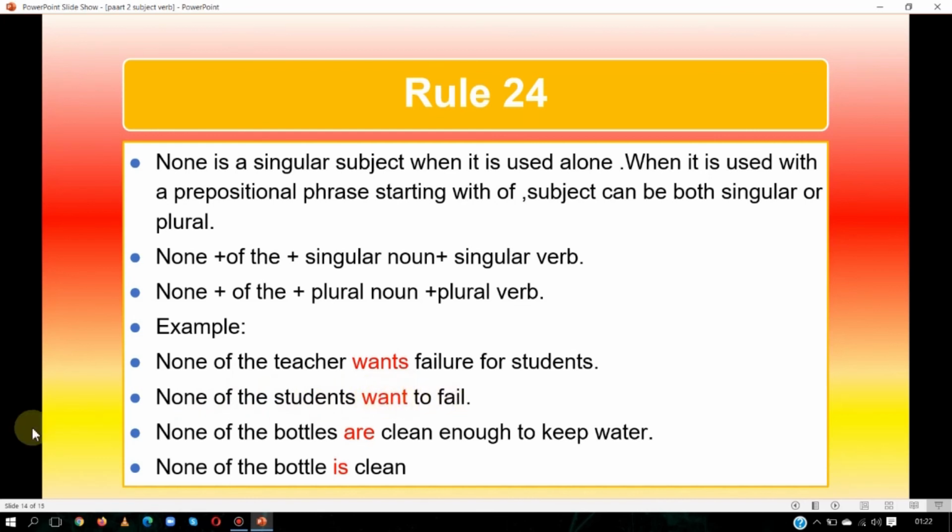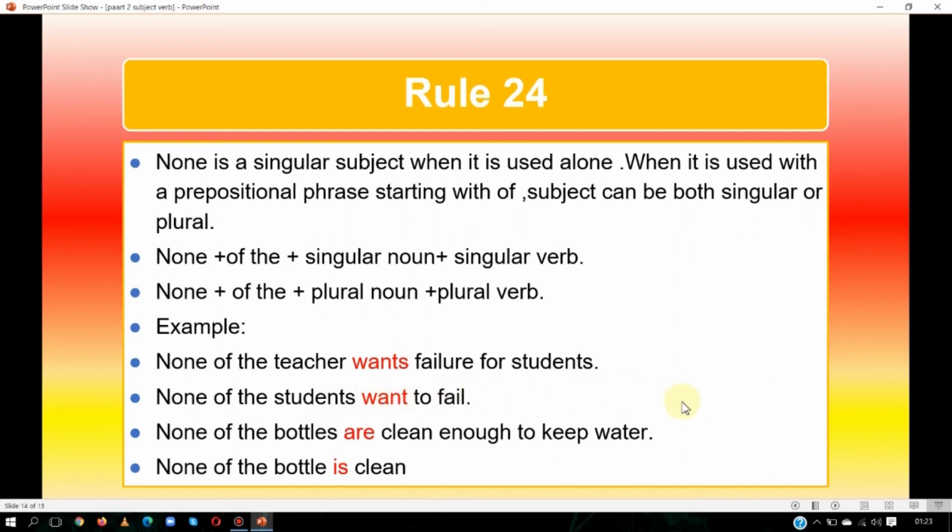None of the bottles are clean enough to keep water. Bottles is plural, so we will use plural are. Similarly, none of the bottle is clean. Here bottle is singular, so we will use singular is. Here teacher is singular, we have used a singular verb. Here students is plural, we have used a plural verb. I think it is clear.